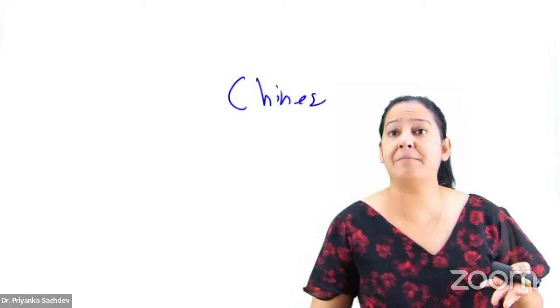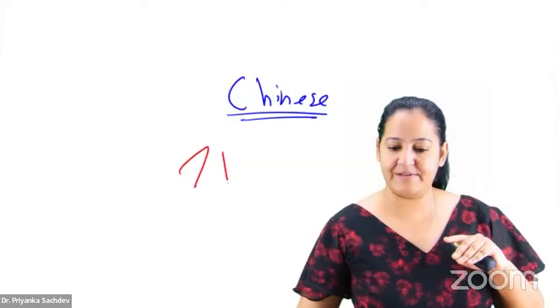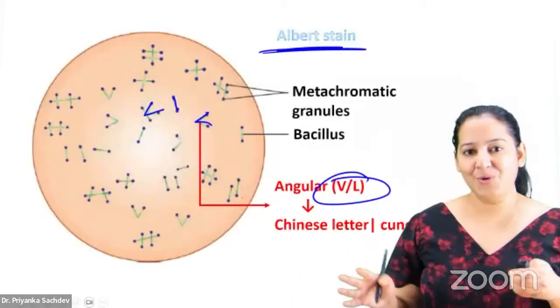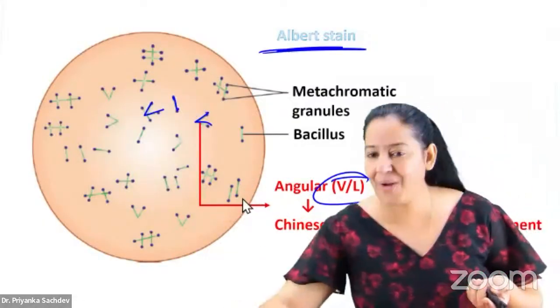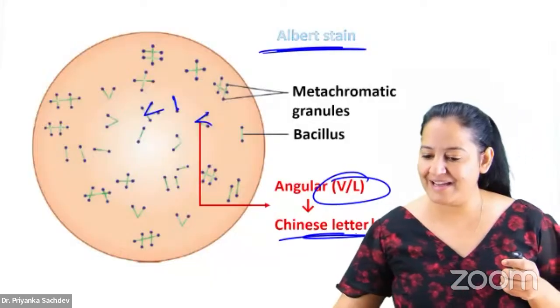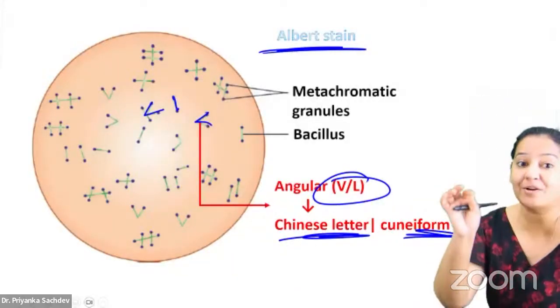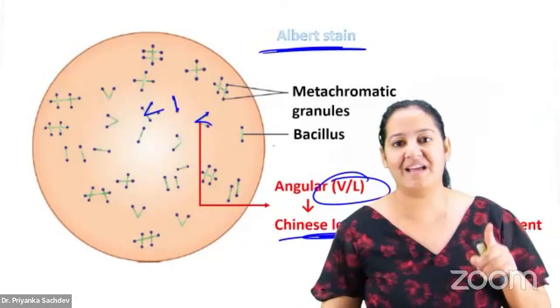Have you seen the Chinese language? I don't know Chinese, but have you seen it written on some toys or Chinese items? Chinese is written like this. So it is angulated, and looking at this closely, it looks like Chinese writing. So we can call it Chinese letter arrangement or cuneiform arrangement. You get questions on that. It is seen in Corynebacterium diphtheriae because of the angulated appearance of the bacteria.